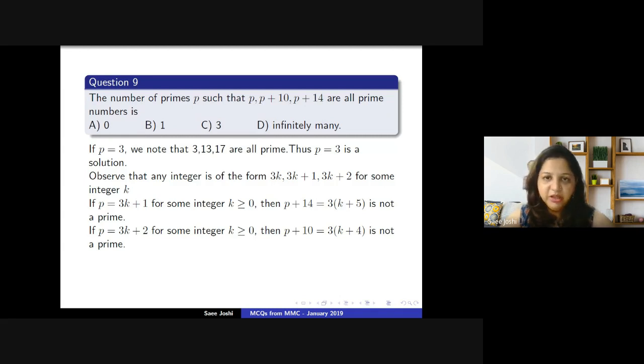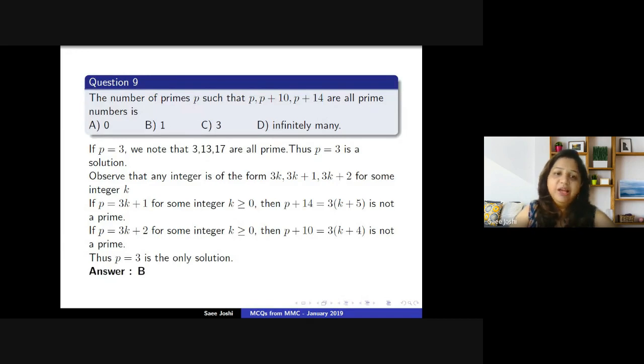What does that mean? It means 3k plus 1 and 3k plus 2 are not working for any integer k. That means P equal to 3 is the only solution where P, P plus 10 and P plus 14 are all prime. So what is the number of primes? P equal to 3 is the only solution. So your correct option is option B, that is P equal to 3. It's the only solution.